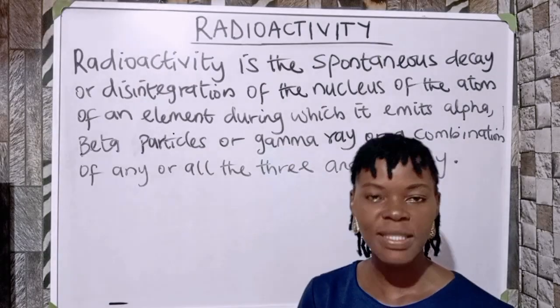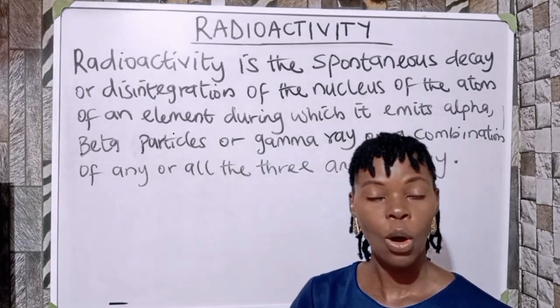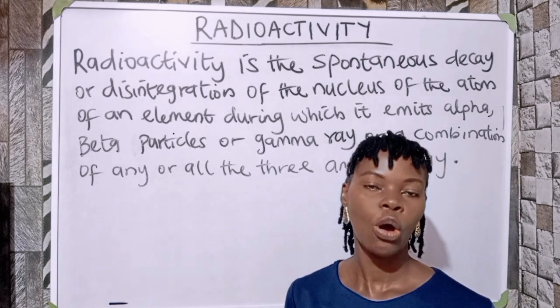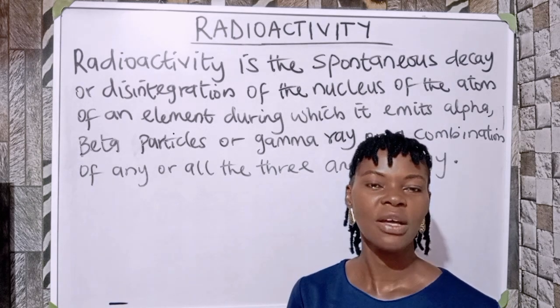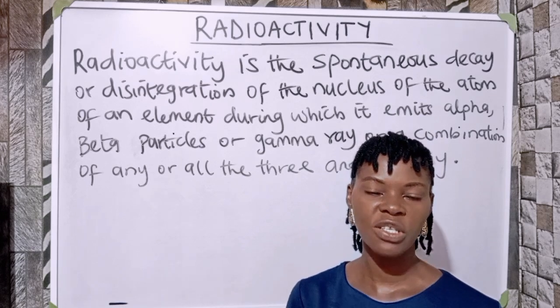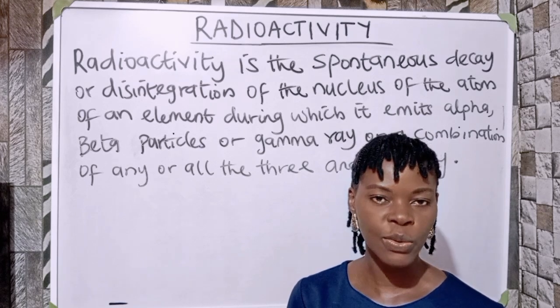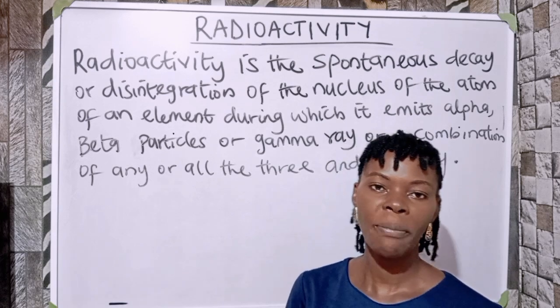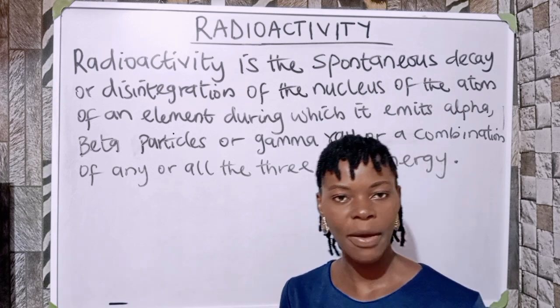The spontaneous disintegration or decay means that certain elements on their own emit radiation naturally, and when they emit this radiation from their nucleus, they can emit either alpha particles or beta particles or even gamma ray.